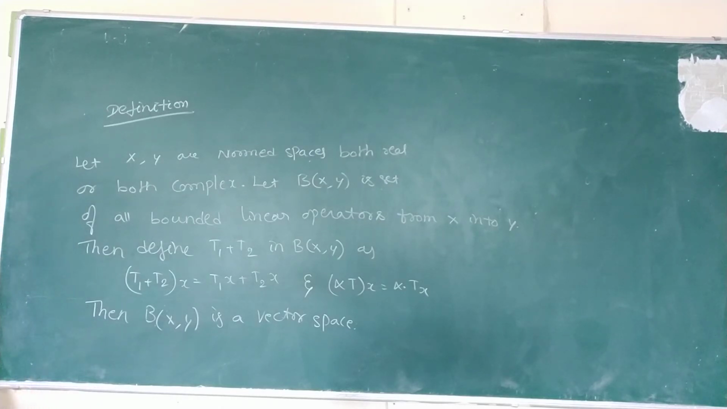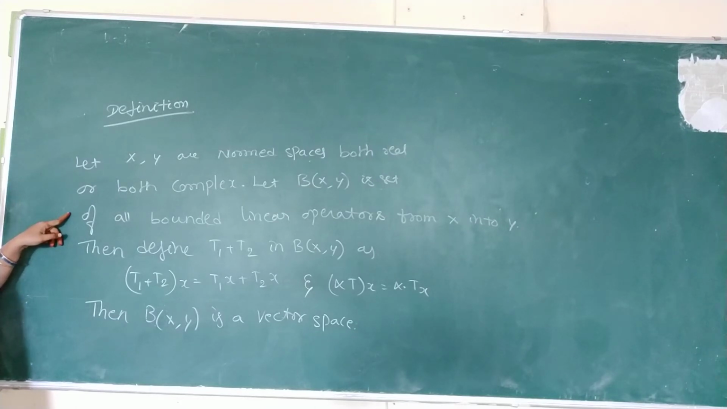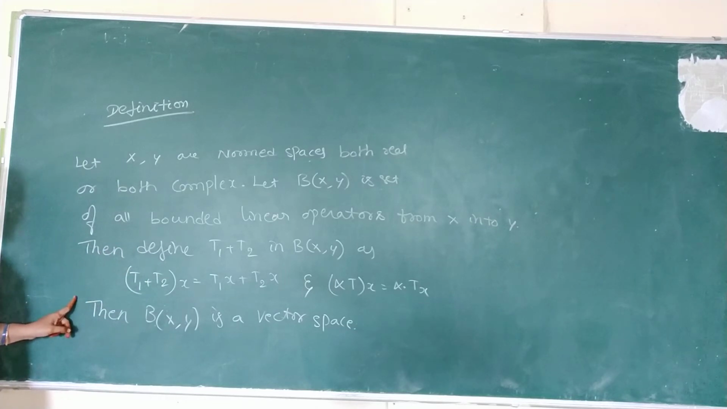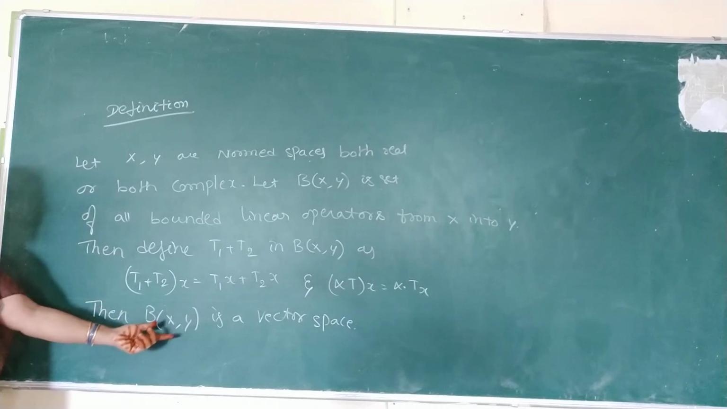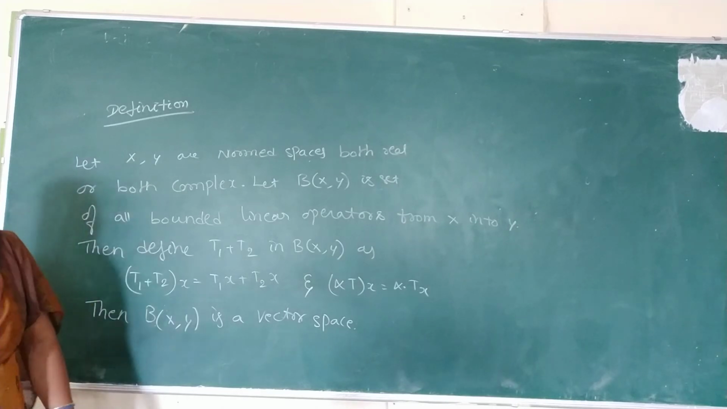See the definition. Let X and Y be normed spaces, both real and complex. Let B of X comma Y be the set of all linear operators from X into Y. Then define T1 plus T2 in B of X comma Y as (T1 plus T2) of x equal to T1x plus T2x, and (alpha T)x equal to alpha into Tx. Then this B of X comma Y is a vector space. The next theorem is based on this definition only.